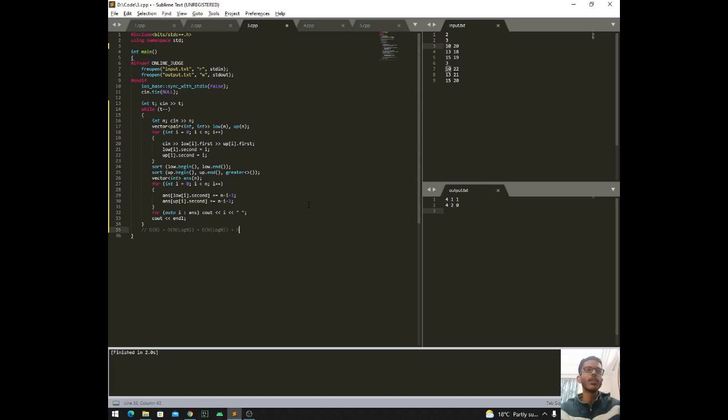So we can see that these three loops are O(n), and this is n log n. Since n log n is greater than O(n), the overall time complexity of this code comes out to be O(n log n).